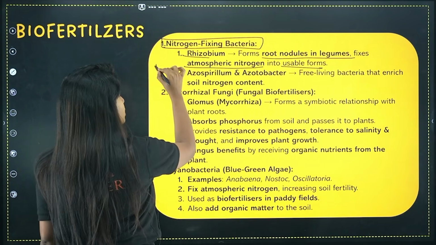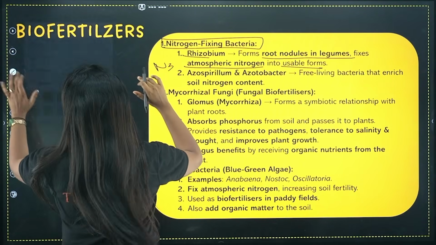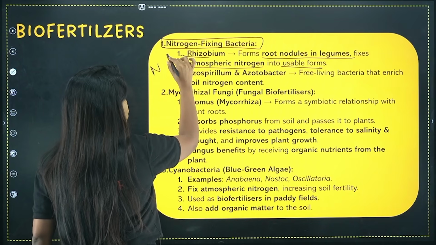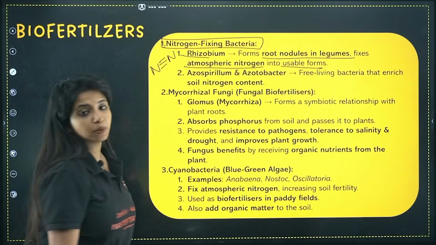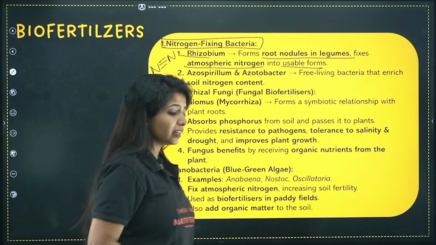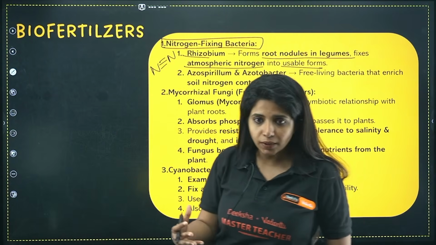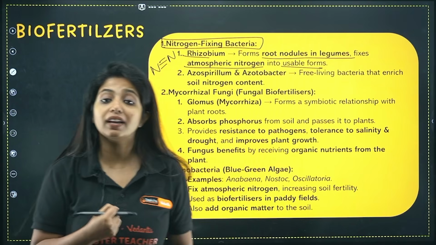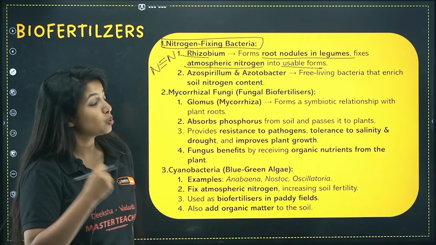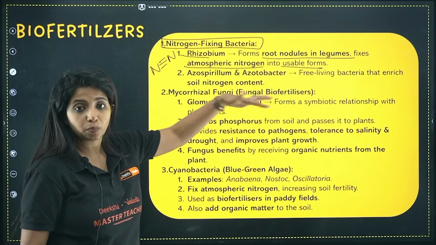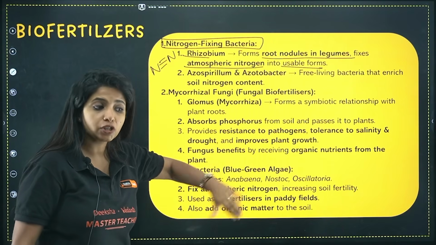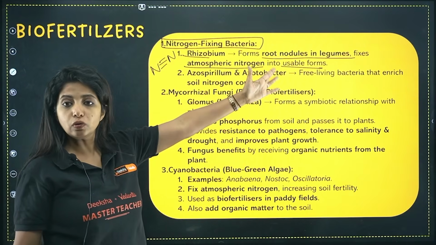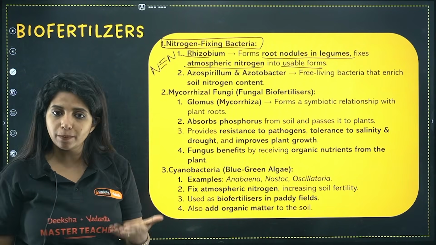Atmospheric nitrogen is in the form of N2, that means two nitrogen atoms with a triple bond between them, which is why it cannot be broken down very easily and cannot be taken up by plants so easily. You need someone to break it down, to convert it into something else, such that the plant can really take it up very easily. And rhizobium does that, which is why it is said that it fixes atmospheric nitrogen. By that it means that it converts the atmospheric nitrogen into other forms which can be useful for the plants. And they are found in the root nodules in the case of leguminous plants, for example, pea plant and things like that.